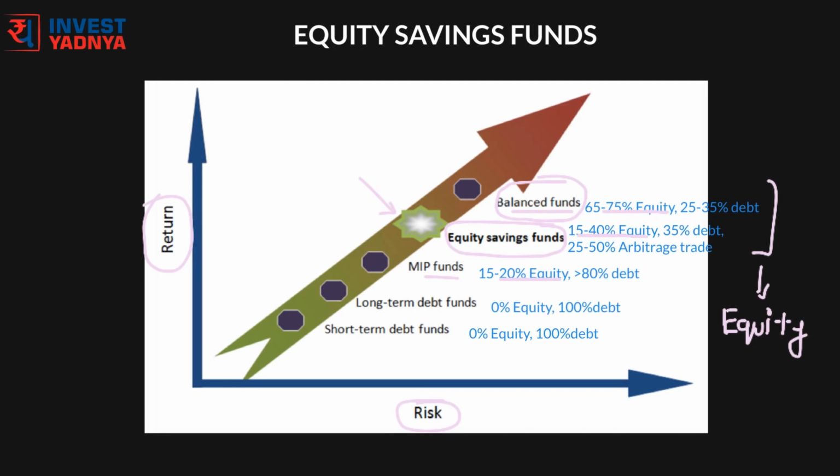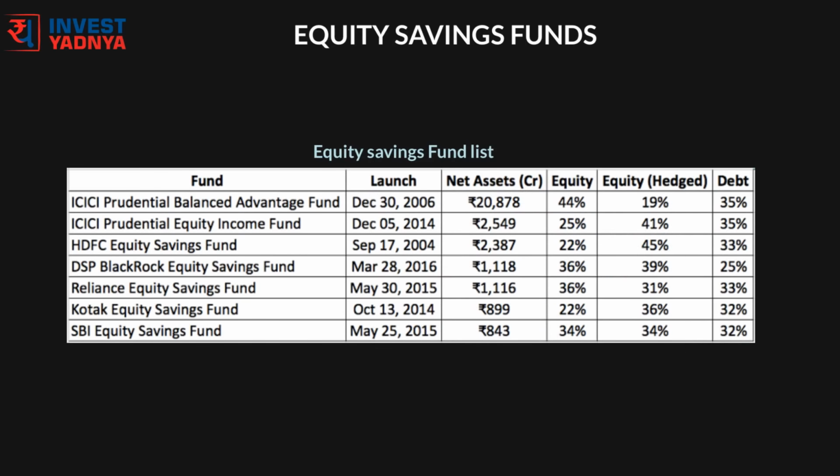Here is the list of investment options you have in this category and their respective allocation in equity, equity derivatives, that is hedged equity, and debt instruments. So it clearly shows that this fund takes maximum risk in this category owing to higher pure equity allocation, and they take minimum, so choose wisely.